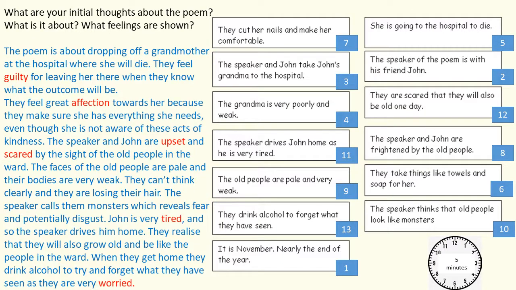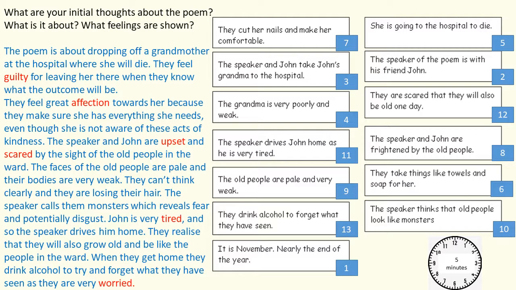Okay, so initial thoughts and what is the poem about? So I've got the order on the little white boxes. So first, it is November, nearly the end of the year. And then we go to number 2. The speaker of the poem is with his friend John. Then number 3. The speaker and John take John's grandma to the hospital. 4. The grandma is very poorly and weak. 5. She is going to the hospital to die.